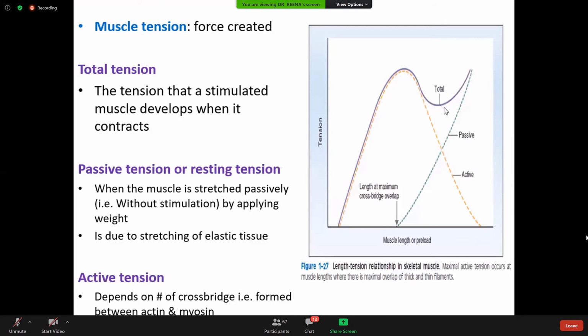So total tension is equal to active tension plus passive tension. Passive tension is the resting tension, which, when the muscles are unstimulated, also arises due to stretching of elastic tissue, the series elastic tissue, the tendon. There is a tension on the muscle, that is called passive tension, while active tension is total tension minus passive tension.